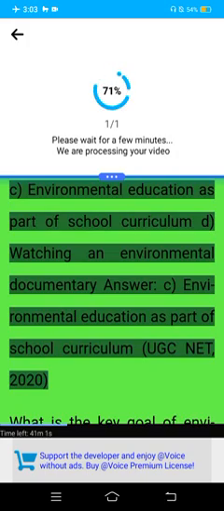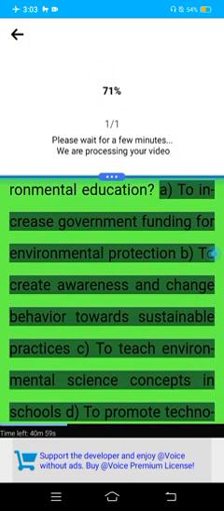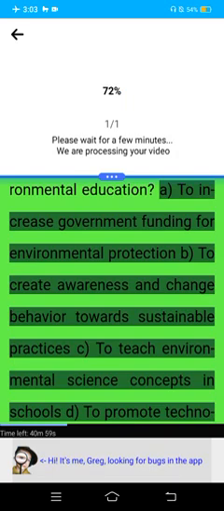UGC Net 2020. What is the key goal of environmental education? A. To increase government funding for environmental protection. B. To create awareness and change behavior towards sustainable practices. C. To teach environmental science concepts in schools. D. To promote technological innovations in environmental monitoring. Answer. B. To create awareness and change behavior towards sustainable practices.